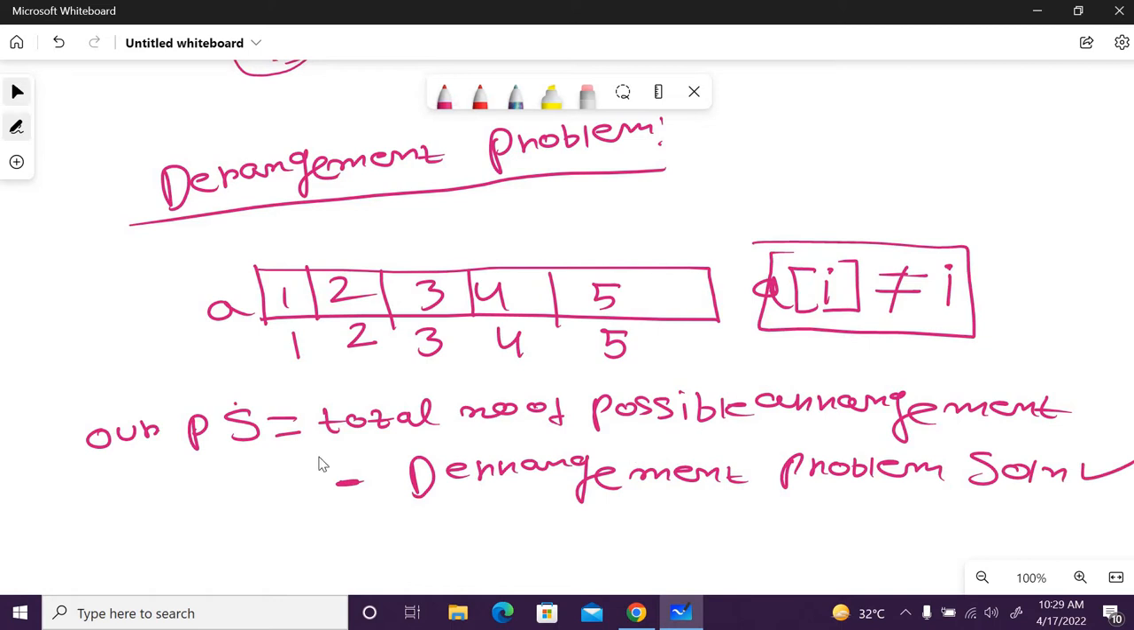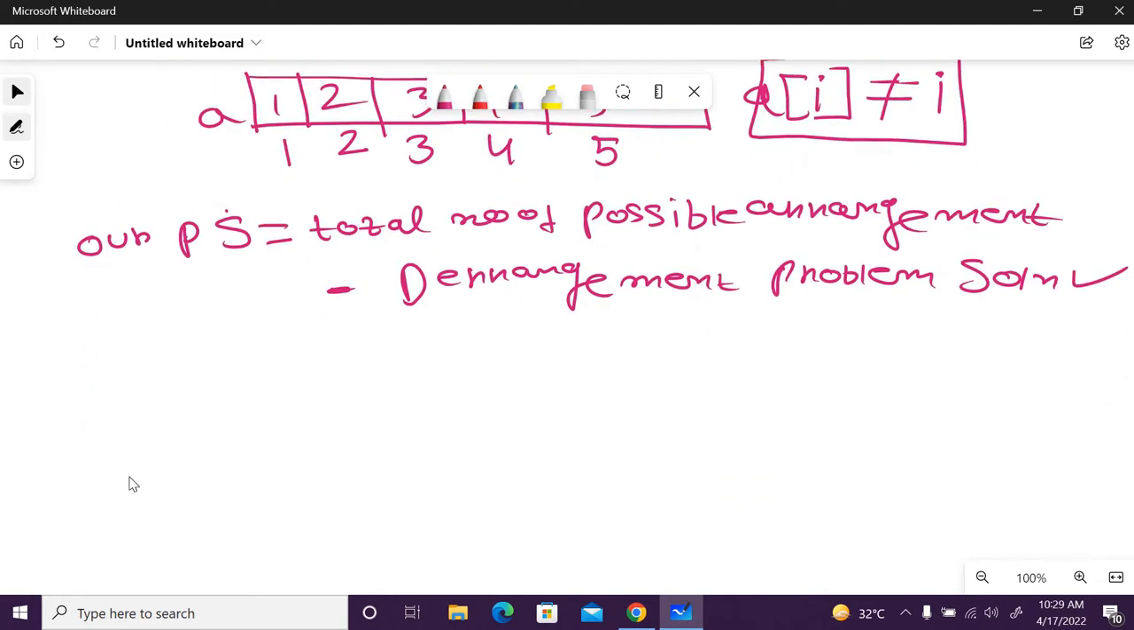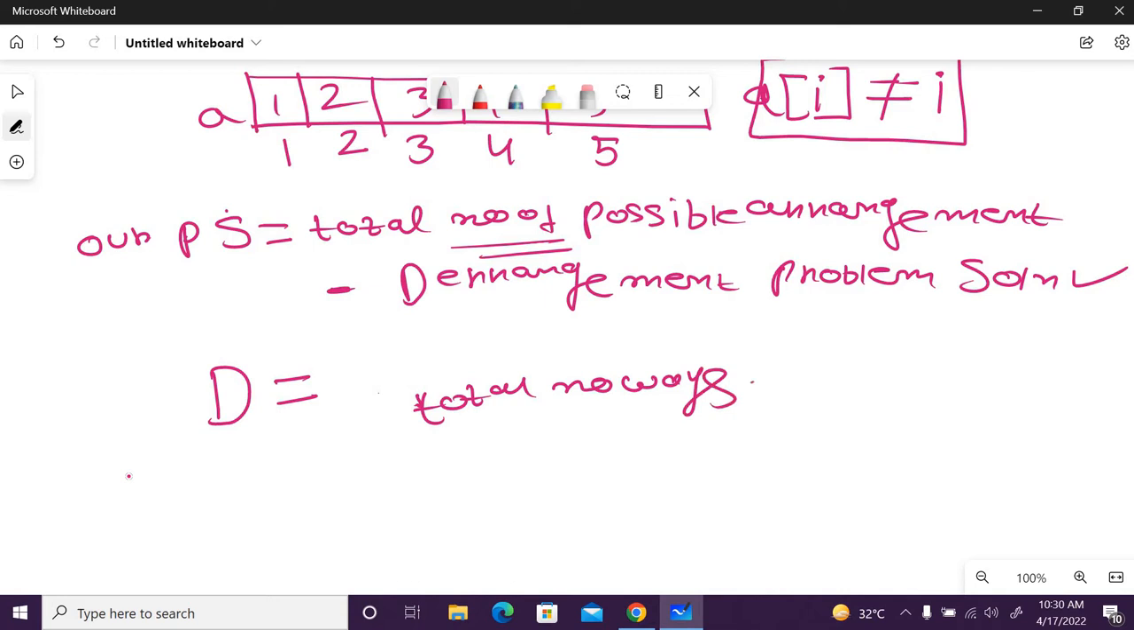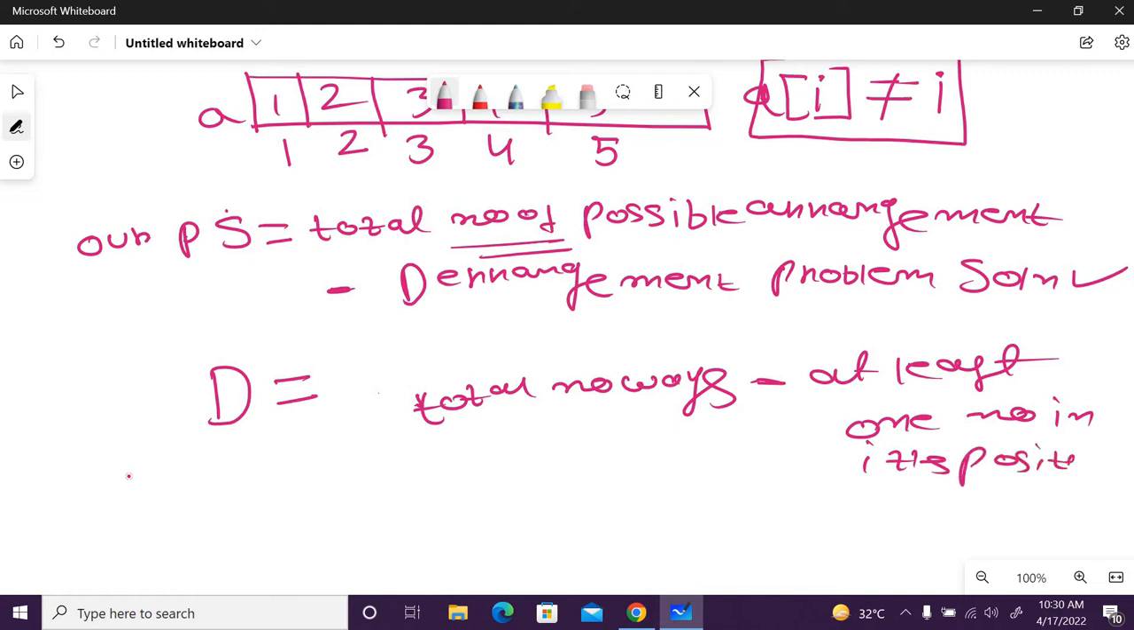But whenever I solve the derangement problem, we have seen that its solution equals the total number of possible ways minus the ways in which at least one number is in its correct position. That was the solution of the derangement problem, right?